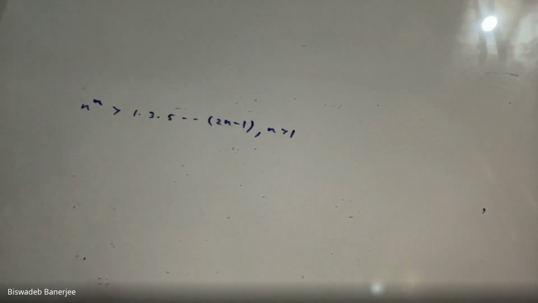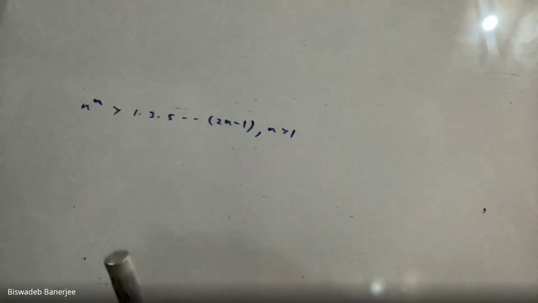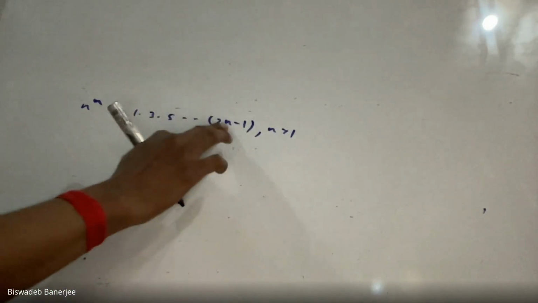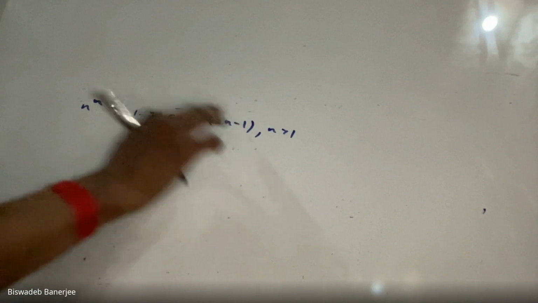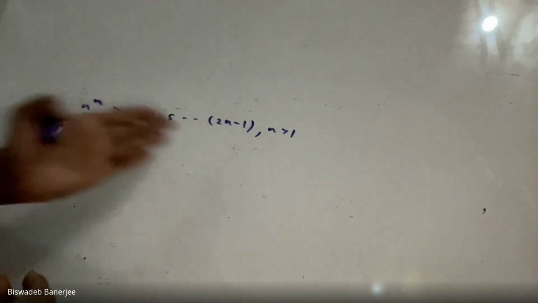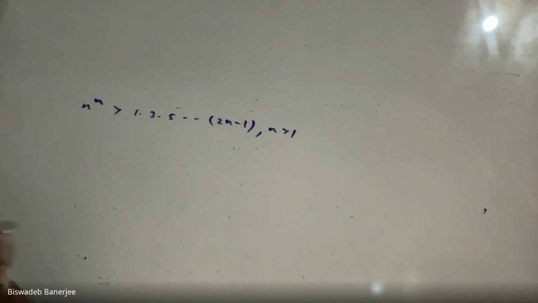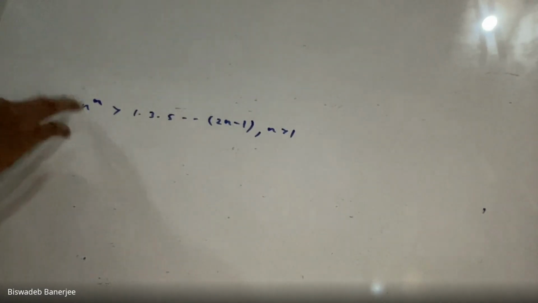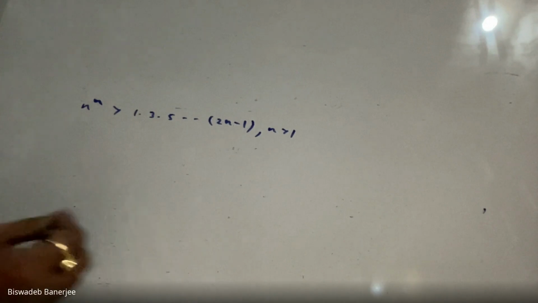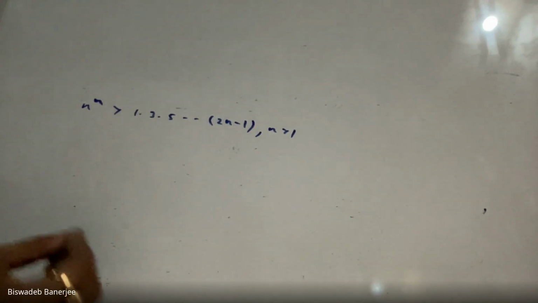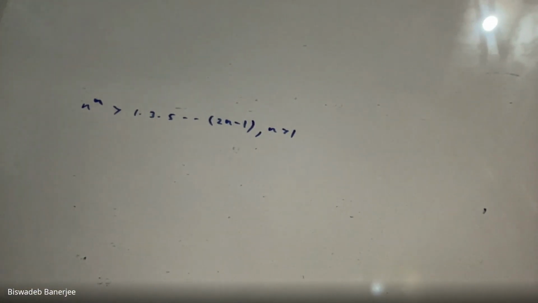Solution: see that since n is greater than 1, all these quantities are positive. Because if we put n equal to 2 here, 2n minus 1 is 3, and 3 is a positive number. So if n is greater than 1, all these numbers are positive. In fact, my left hand side is also positive. That means we can use the AM-GM inequality, because you cannot use the AM-GM inequality unless these are positive numbers.